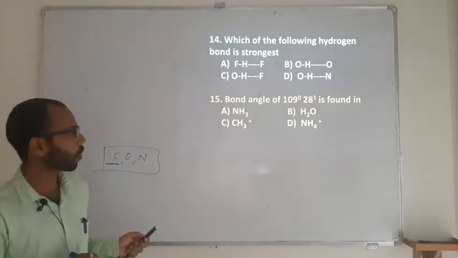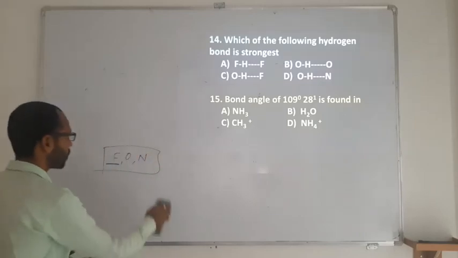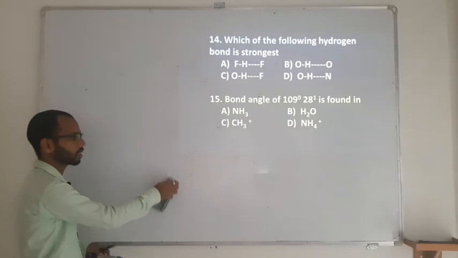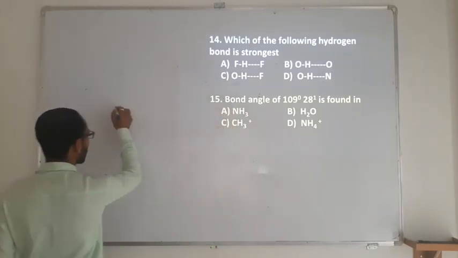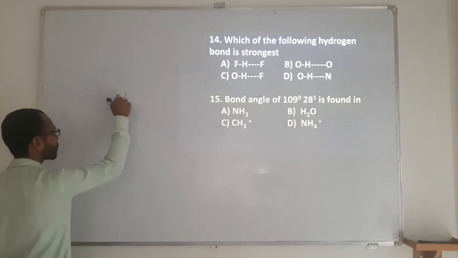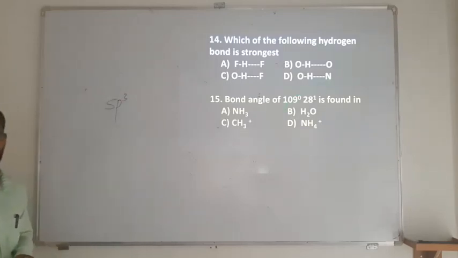The next is bond angle 109 degree 28 minute. If you want to answer for a bond angle of 109 degree 28 minute, by the angle I get a rough idea that it is sp3 hybridization, because only sp3 hybridization has a bond angle of 109 degree 28 minute.